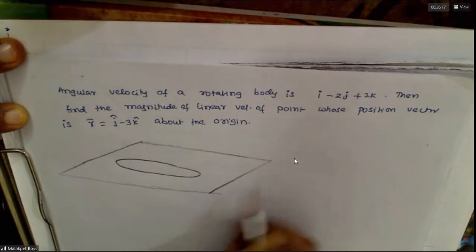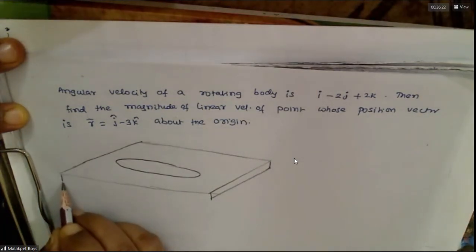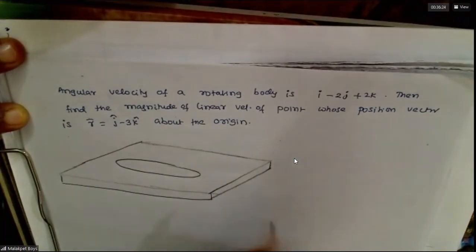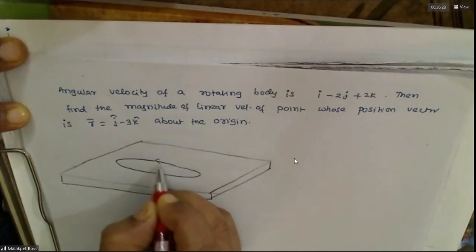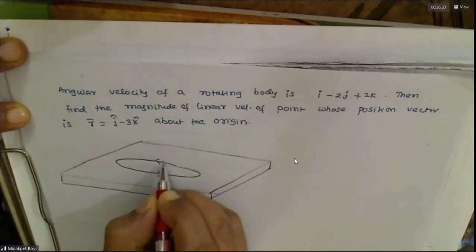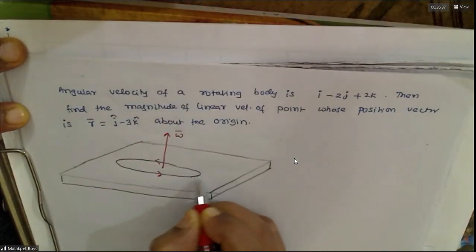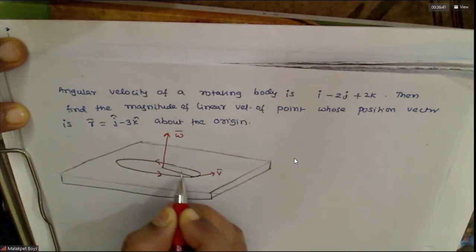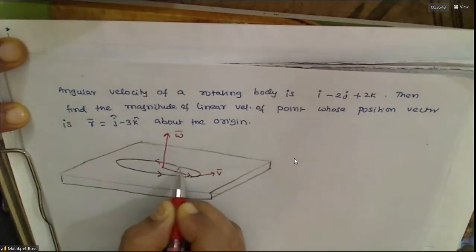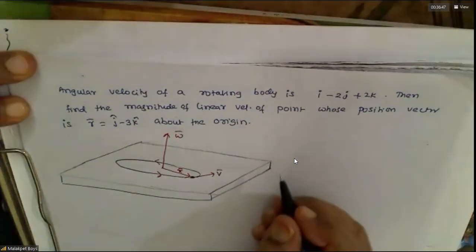Remember what is angular velocity? Yes, sir. So here, if a particle is rotating in this direction, fold the fingers. This is omega, no? So the velocity is tangential to the path. This is the position vector of that. Remember this?